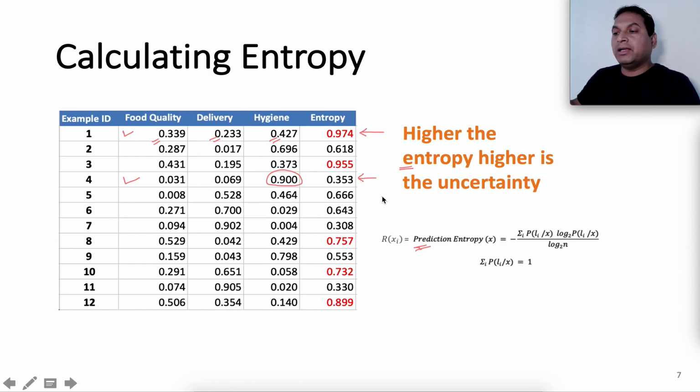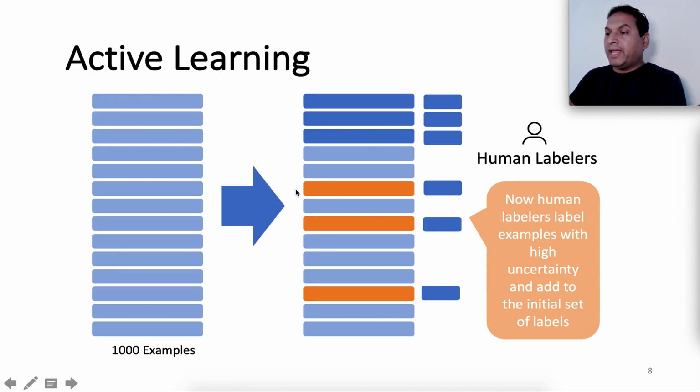Why is that? Because in the initial subset that we have selected and labeled as a training set, there isn't much information about these examples. So these are probably newer examples or difficult examples or valuable examples from which we can learn in the second iteration.